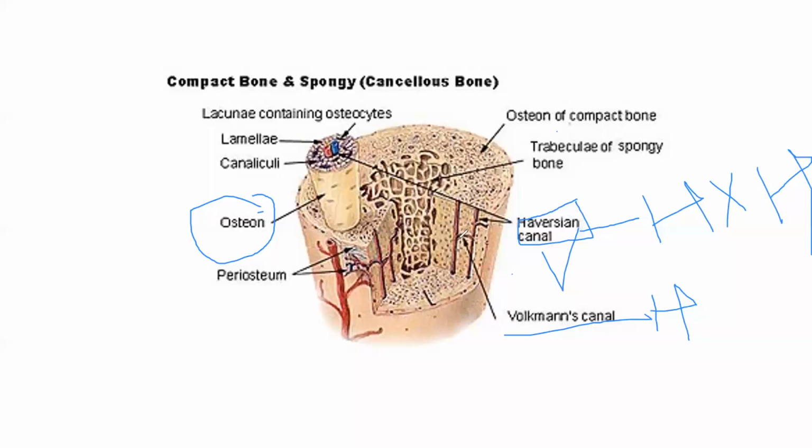So what is the Volkmann canal? It is a horizontal connection. While the Haversian canal is a longitudinal connection. Okay, so just remember this for MCQ. H is not H and V is not V.